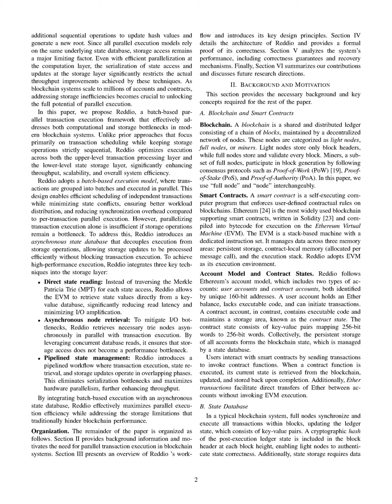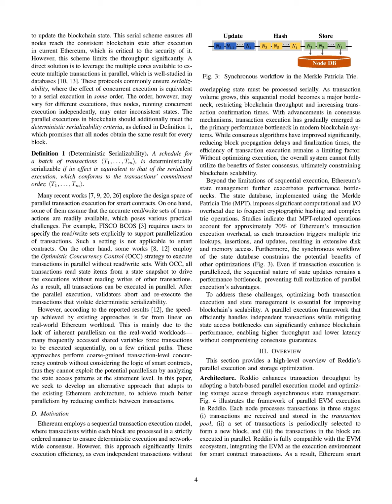Reddio's batch-based parallel transaction execution can be illustrated with a scenario involving three independent transactions, T1, T2, and T3, that each update different accounts in the blockchain. In a traditional sequential execution model, these transactions would be processed one after the other, leading to significant delays due to the sequential state access required by the Merkle-Patricia tree, MPT.